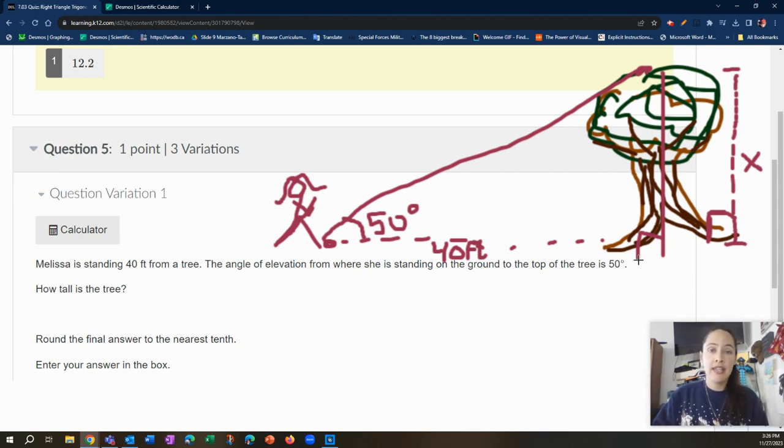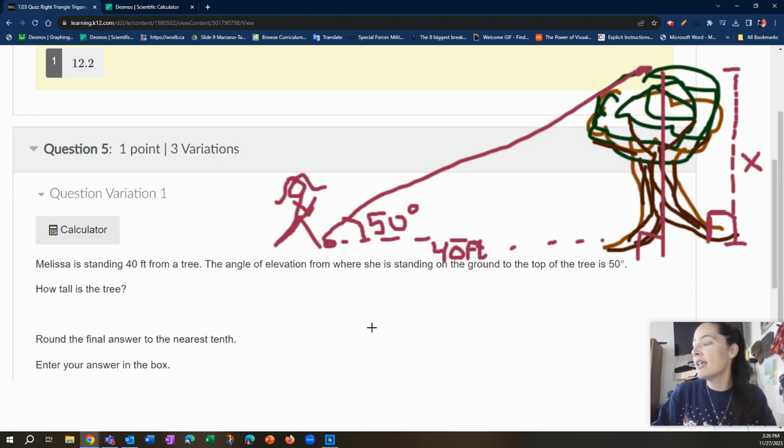This will work. If you have any of those type of surveyor tools or any way to measure your angle and know how far you're going to look to the top of something, you can use this to discover the height of items. How far are you from the base? What is your angle looking to the top? And boom, you can solve for the height of many, many things.